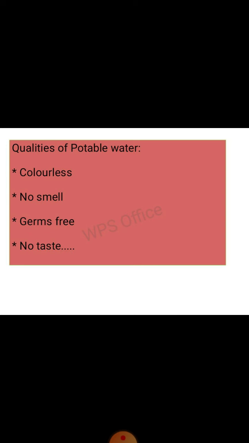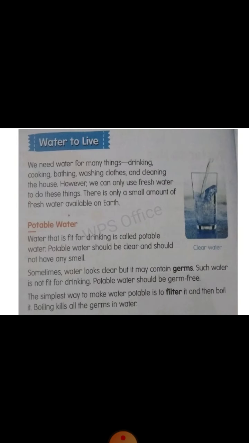Now come to your content book topic, water to live. We need water for many things like drinking, cooking, bathing, washing clothes, and cleaning the house. However, we can only use fresh water to do these things. Exactly, we always use fresh water to do all these things.